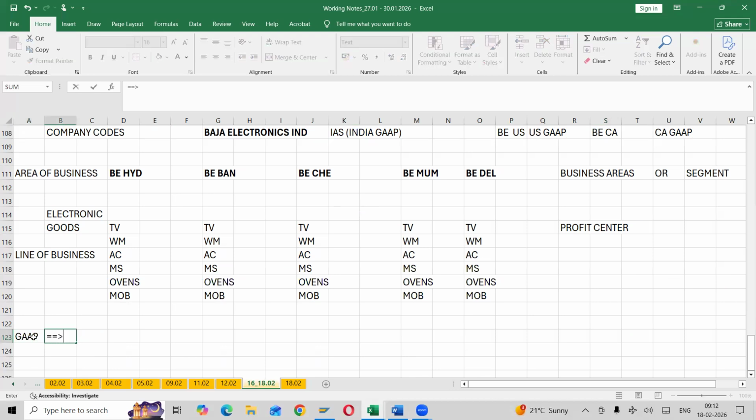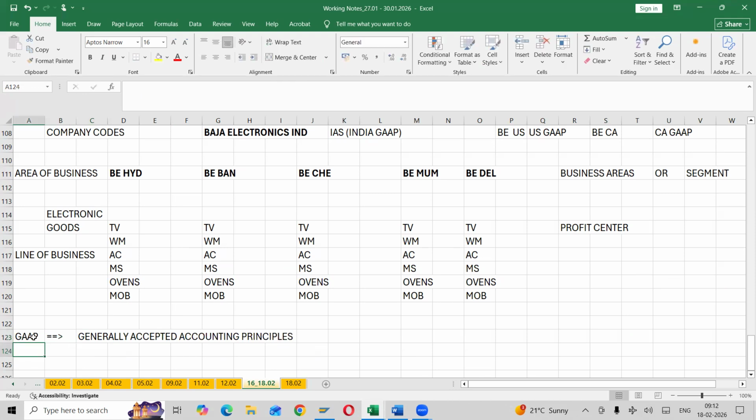Each country will have its own rules and regulations, right? That is nothing but generally accepted accounting principles. We will discuss this in our accounting sessions. Already we discussed a few, but some more we will discuss.